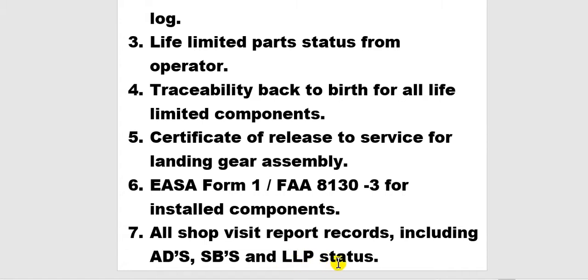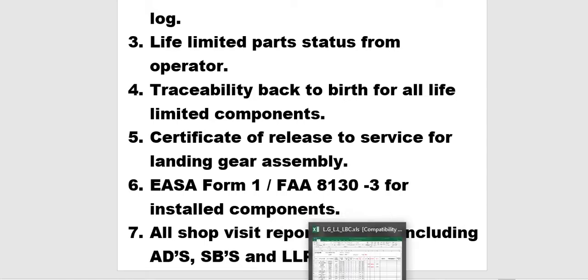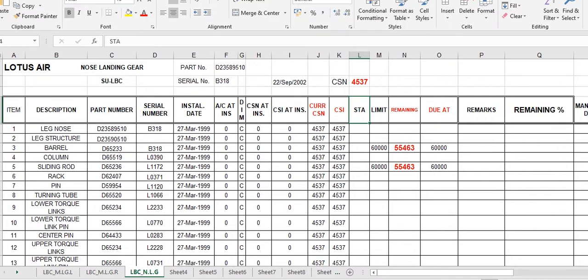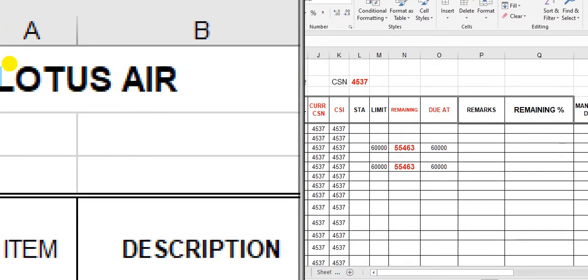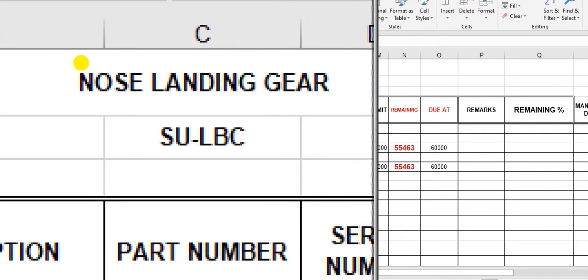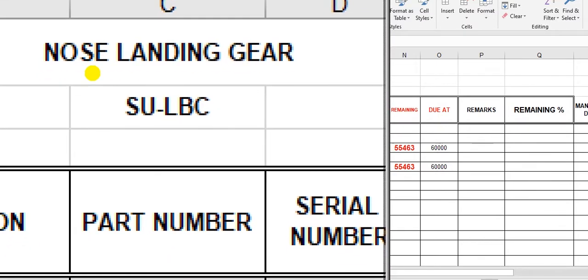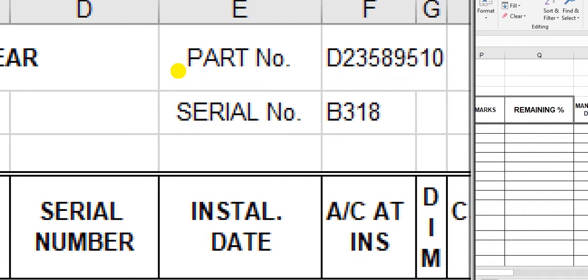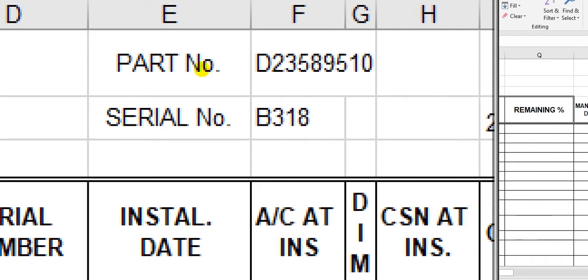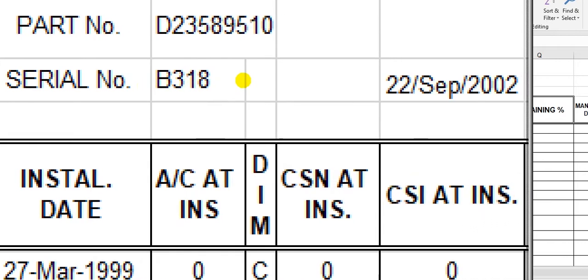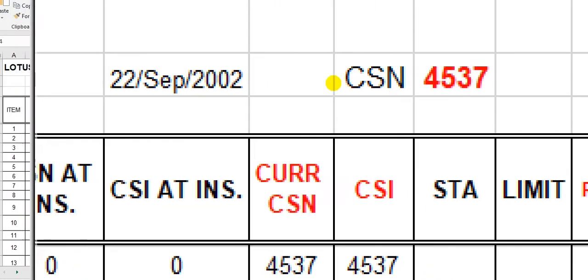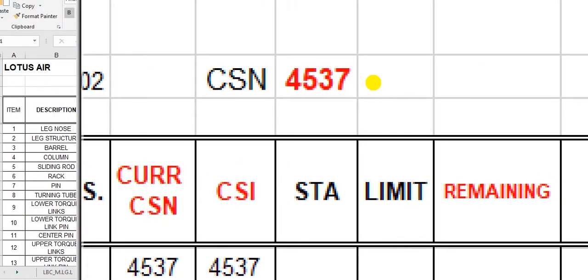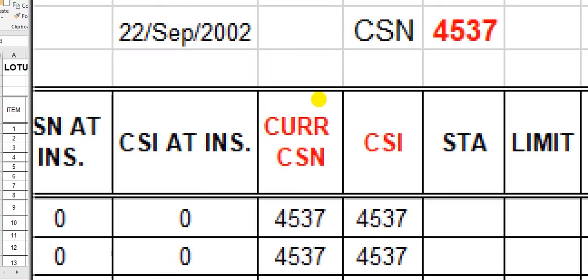Okay, I will show you an example here. I will zoom in. This is the company, Lotus Air, which does not exist now. This is the component, the nose landing gear, and the aircraft it is installed on. The part number of the nose landing gear and the serial number. And this is the date of the report, and the cycles since new at this date.